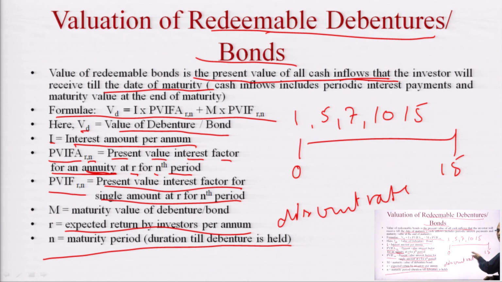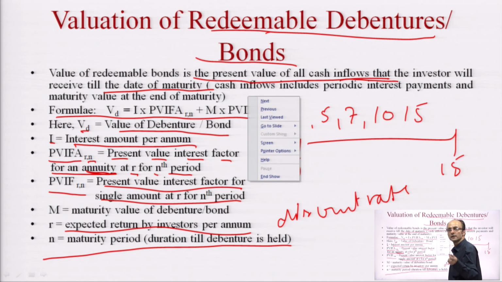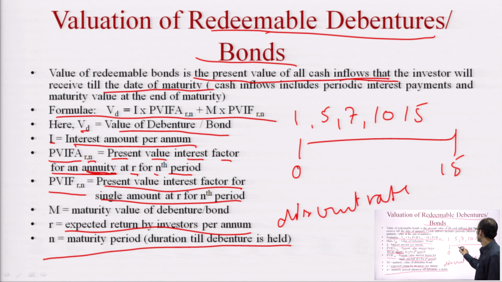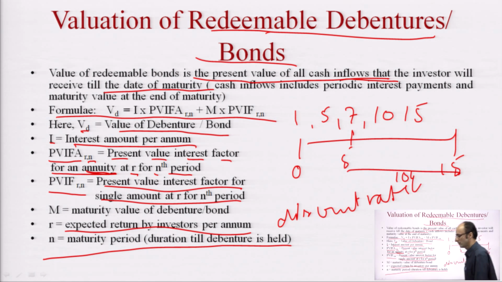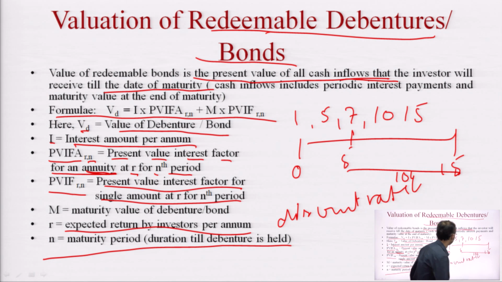Say a bond is of 15 years maturity, a bondholder can purchase it at time 0 and hold it for all 15 years. Now any other investor can purchase this bond in the secondary market, say in 5 years. Then the maturity period will be 10 years. Now we shall move to the next slide.